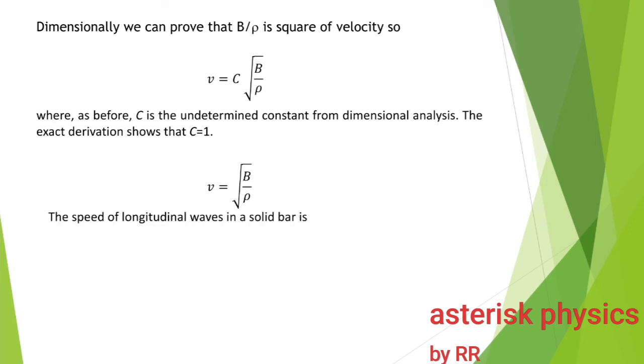The speed of longitudinal waves in a solid bar is v is equal to root of Y by rho, because in a solid, the bulk modulus is replaced by the Young's modulus because there is no lateral expansion. So v is equal to root of Y by rho, where Y is the Young's modulus of the material and rho its density.